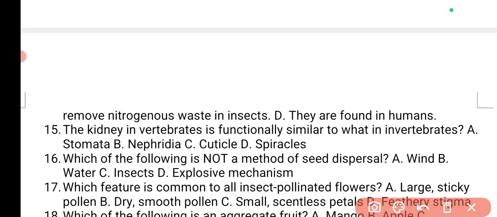The next one says the kidney in invertebrates is functionally similar to what? Since it's an excretory organ, it's going to be similar to the nephridia in invertebrates. Stomata and cortical are on plants, not invertebrates.